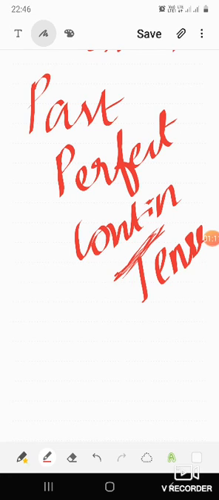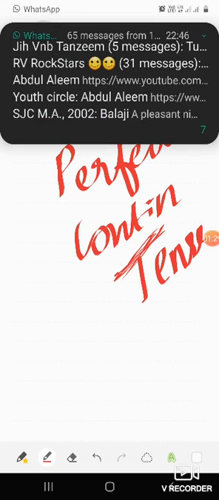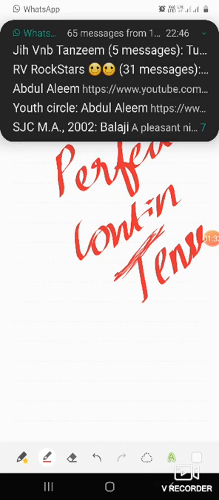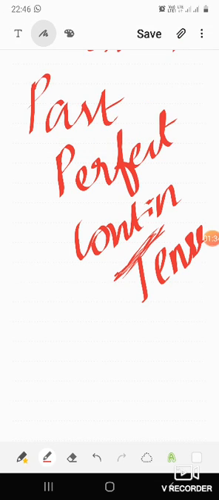So when we compare present perfect continuous tense and past perfect continuous tense, we can understand the difference. Actually, present perfect continuous is used to denote an action that began in the past and continued up to the present. So this is the usage of present perfect continuous tense.